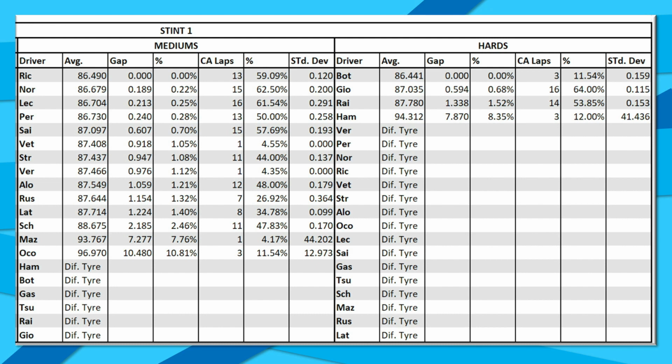Once again, there are a few erroneous bits of data, so Nikita Mazepin and Esteban Ocon on the mediums, and then especially Lewis Hamilton on the hards as well, as he was stuck behind Lando Norris. But once again, we have the two McLarens that were definitely the fastest cars on the medium tyres in stint number 1, with Ferrari actually being incredibly close to them as well. With the Mercedes of Valtteri Bottas actually having the quickest race pace in stint number 1 on those hard compounds of tyres compared to Daniel Ricciardo, who was on the mediums.